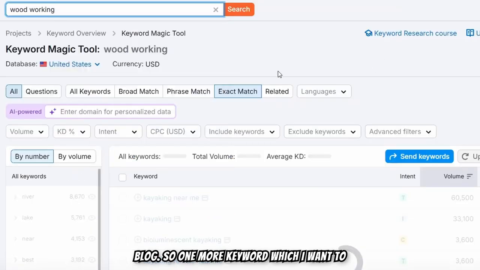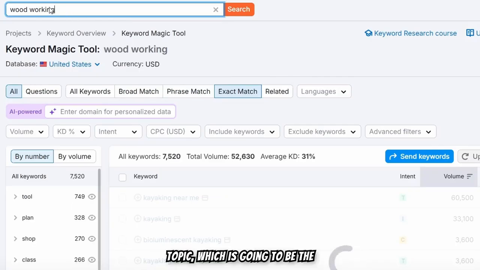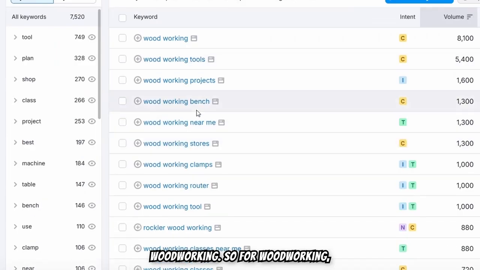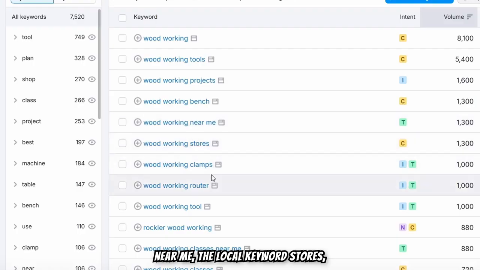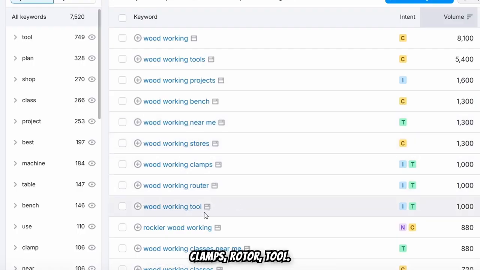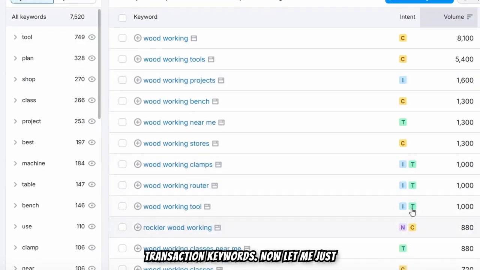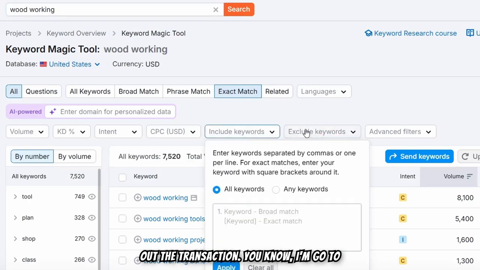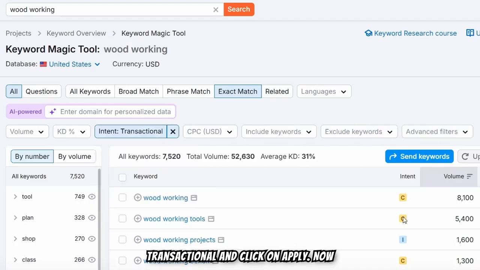One more keyword I want to show you, the next micro niche blog topic, is woodworking. For woodworking, there are tools, projects, bench, near me, the local keyword stores, clamps, router, tool. Now you need to filter out the transactional keywords. Let me tell you why. I go to the intent, type in transactional, and click apply.